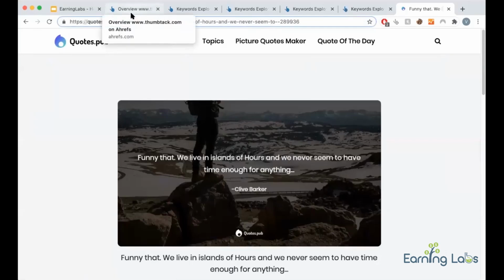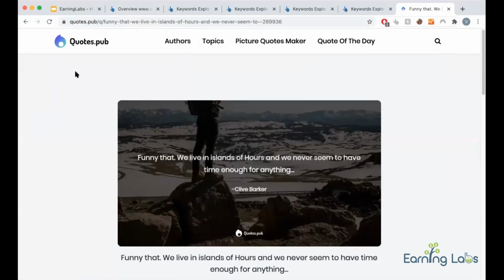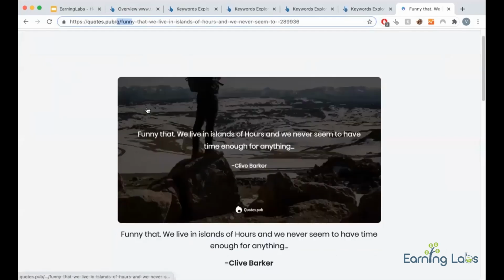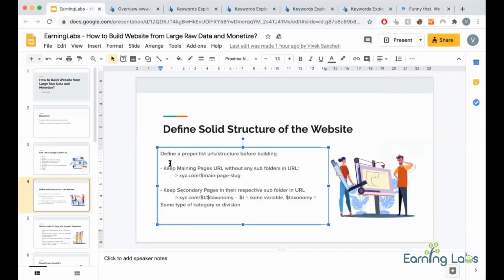Some sites might have only one categorization, some might have multiple. Say you are building a site for vehicles, so c/cars, b/bikes, and so on. So you have to decide. In my case, only one thing needs segregation, that is quotes, so I have used q/quotes. So you need to finalize that, and also avoid multiple segregations. Many might argue that's silo structure and all, but that depends on how you want to go.